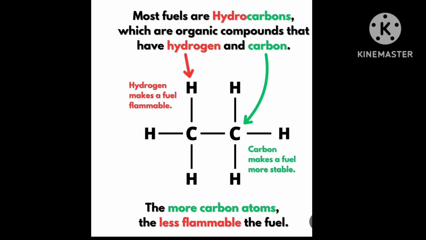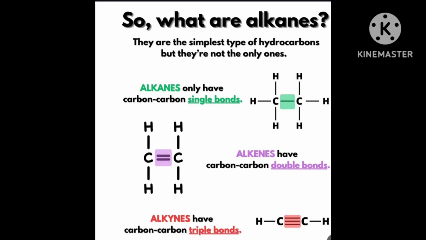So you will have a better understanding of alkanes, as we have discussed previously in this diagram. Alkanes only have carbon-carbon single bonds, in this picture highlighted by the green highlighter, and double bonds in alkenes. It will be helpful for you to understand.